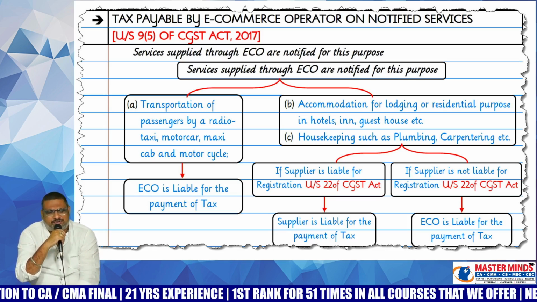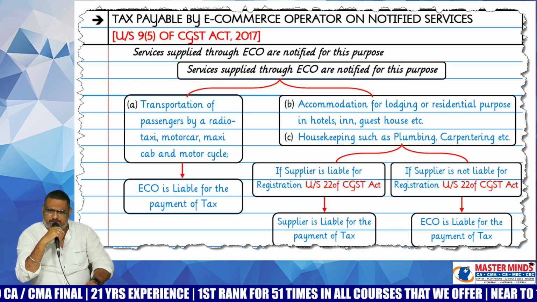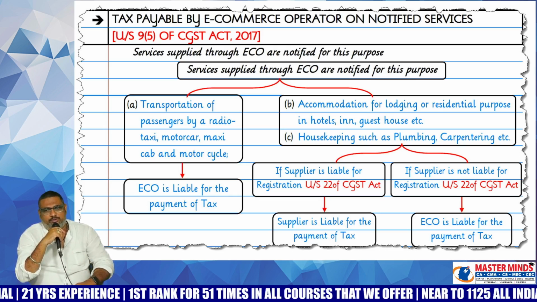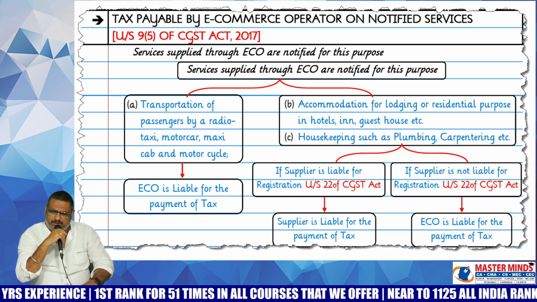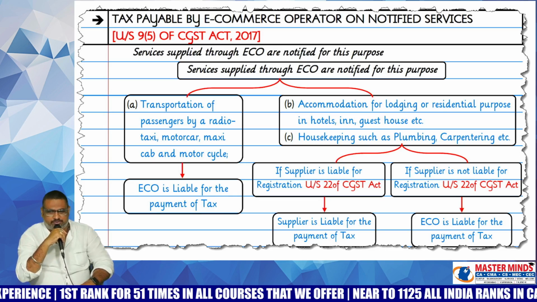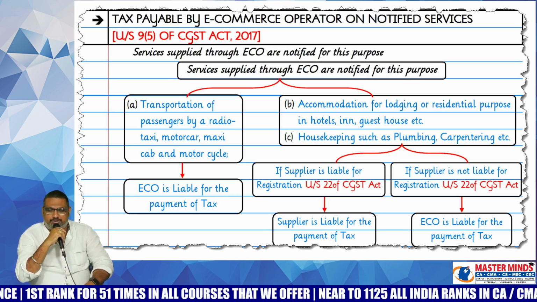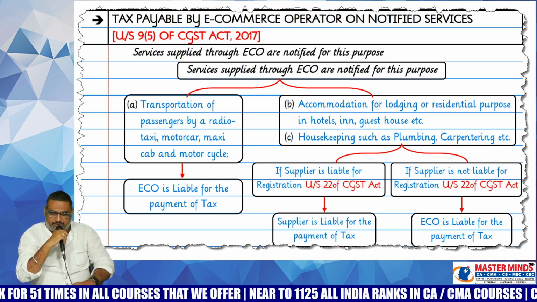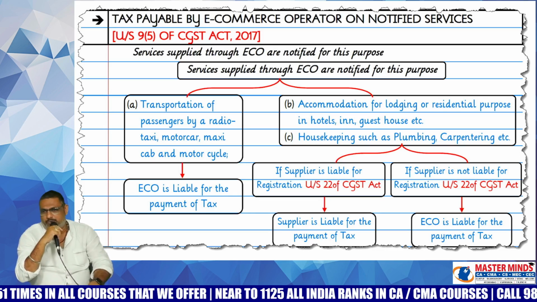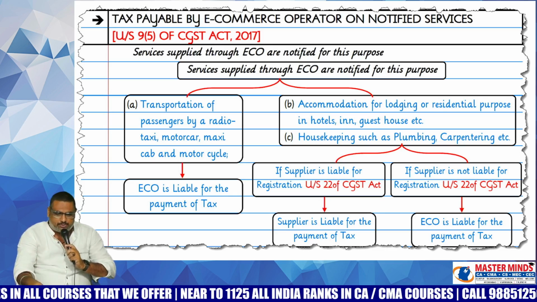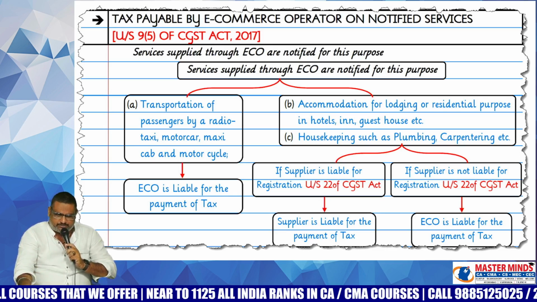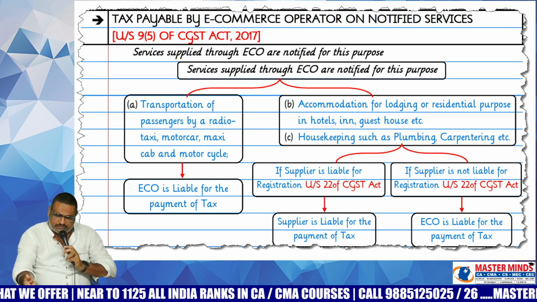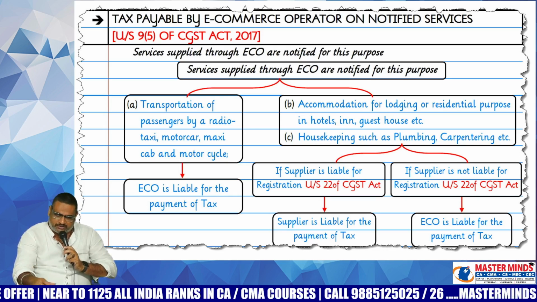If by using the same app, we just booked a hotel room in Hotel Taj, in that case, is Hotel Taj registered or unregistered? Registered. In that case, who will pay the GST? Hotel Taj itself will pay the GST. That is the point. Okay, ma'am. So, if the supplier is a registered person, the supplier himself will pay the GST. If the supplier is an unregistered person, then ECO will pay the GST.